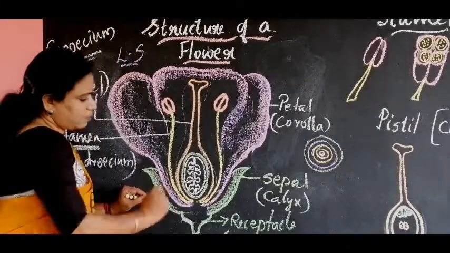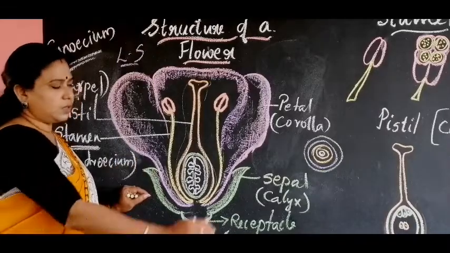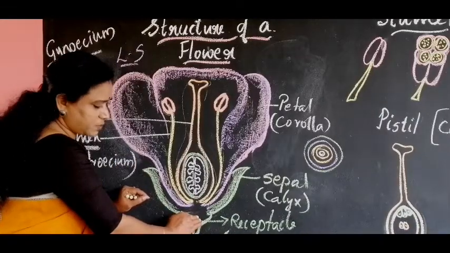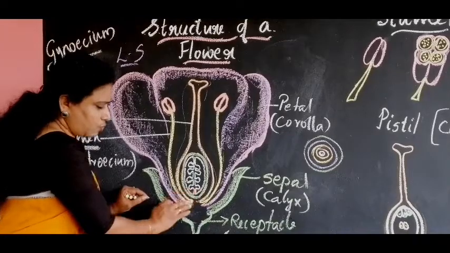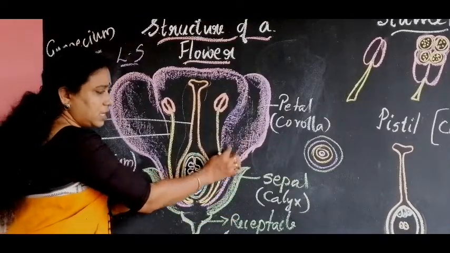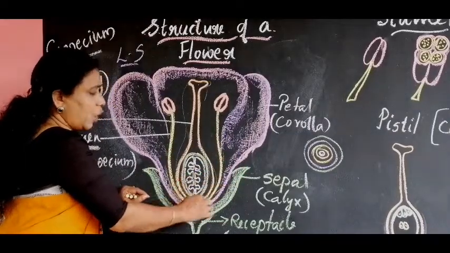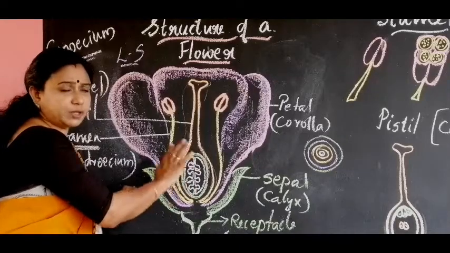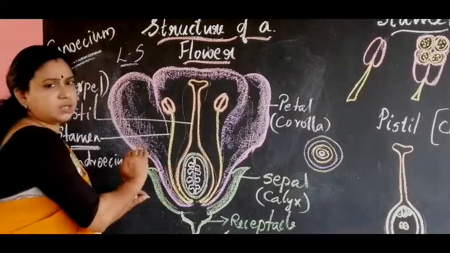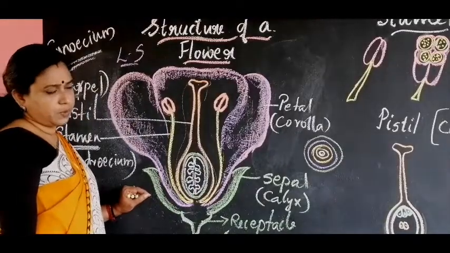So, what are the different parts of the flower, or what is the structure of the flower? The flower consists of a disc-shaped structure called the receptacle, on which the leaf-like sepals and the brightly colored petals are arranged. Internal to these petals is a layer of stamens, the male reproductive structure, and internal to that is the female reproductive structure called the gynoecium.